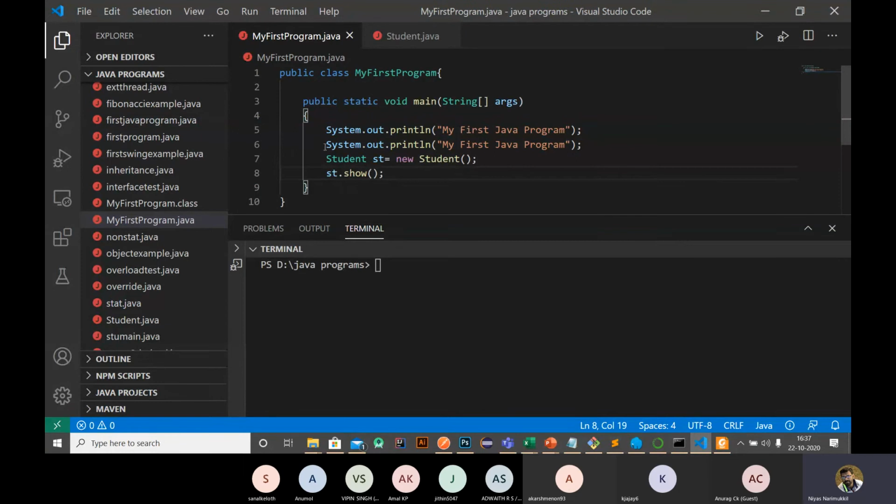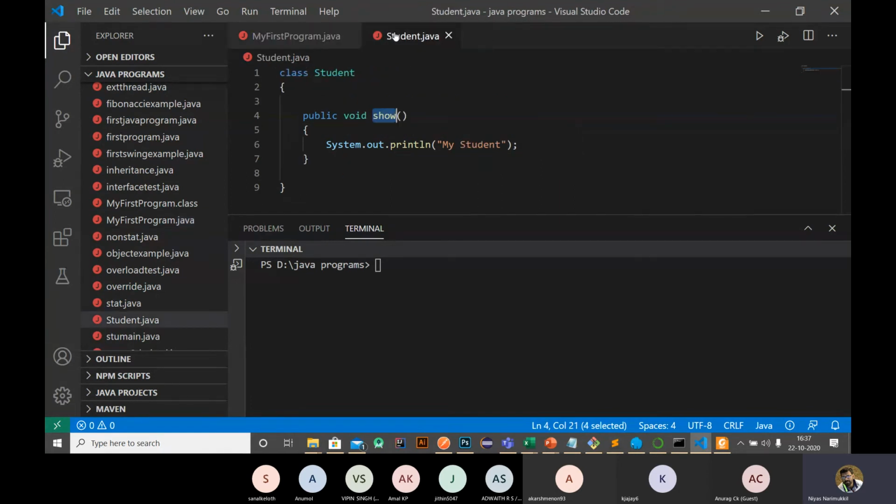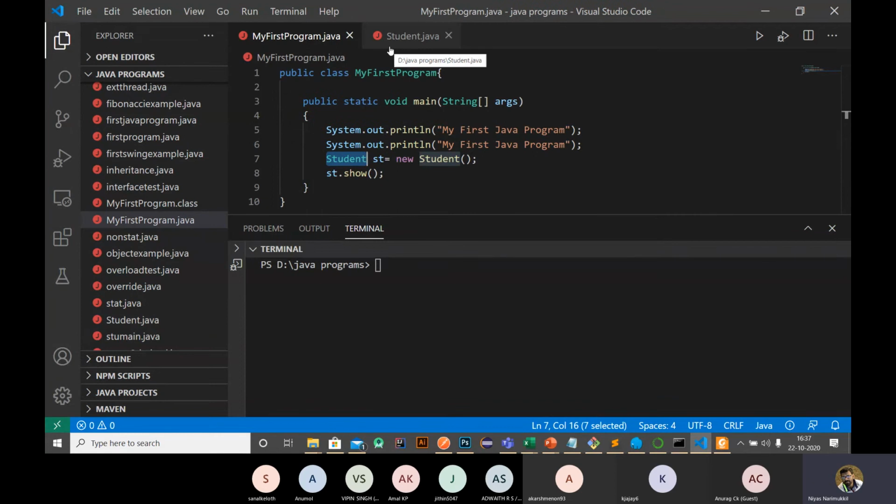In order for this to work, the student class and this my program.java, these two files, must be in the same location. Otherwise we need to import that program with the help of the import keyword. We will discuss what import is and how to import later. So you need to keep both programs in the same file location.